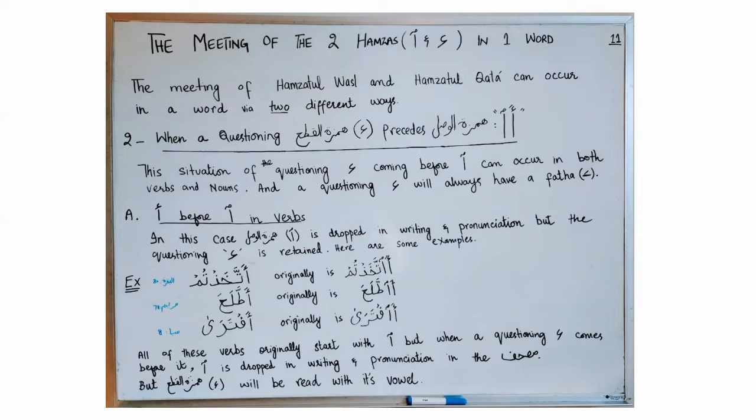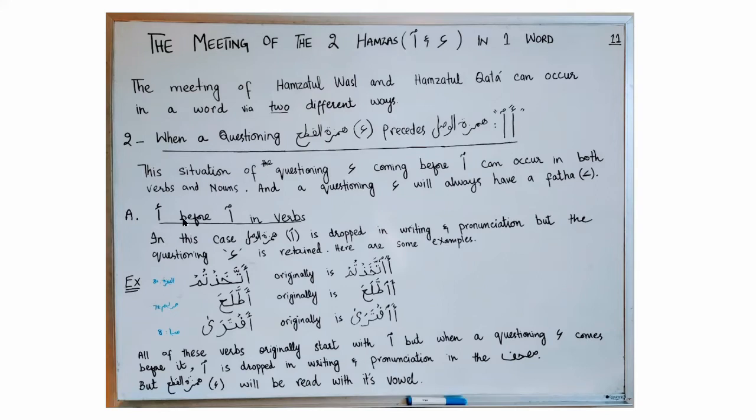When Hamzatul Wasl and Hamzatul Qat'a can come together in a word, the other condition is when Hamzatul Qat'a comes before Hamzatul Wasl. So Hamzatul Qat'a, when it comes before Hamzatul Wasl, always has a fatha, and this is a questioning Hamza. So when the questioning Hamzatul Qat'a comes before Hamzatul Wasl, this situation can come in both verbs and nouns. And inshallah, we will discuss them both.